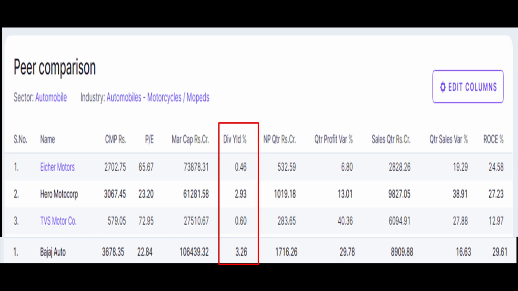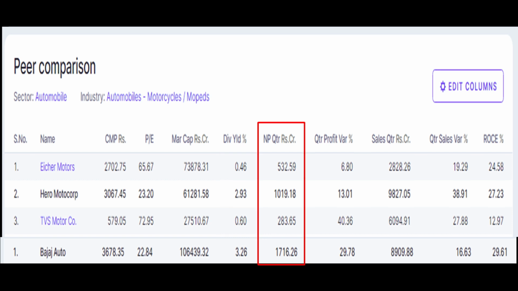Next, with respect to the dividend yield, Hero Motor Corp is giving 2.93%, and Bajaj Auto is giving 3.26%. When it compares to its peers, the dividend yield also stood high. When it compares to the profit, you could see Hero Motor Corp, one of the leading manufacturers of two-wheelers in India, has a profit of 1,019 crores. But Bajaj Auto's profit stood at 1,716 crores for the quarter, in the quarter 3 result I am telling you about.